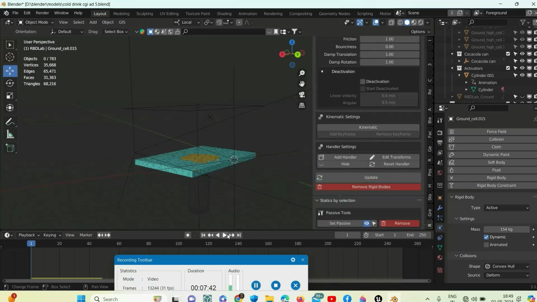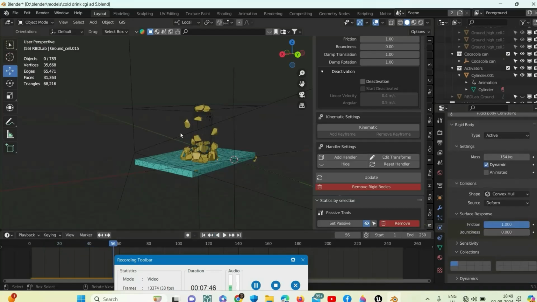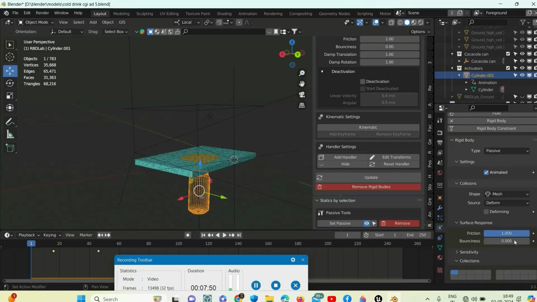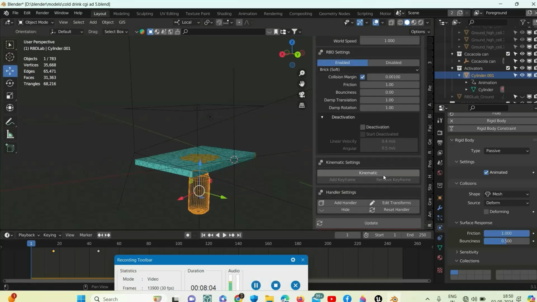Update. Increase the bounciness to 0.5 now. Okay guys, let me find the values for which it will be perfect, and then I will come back and tell you the values.